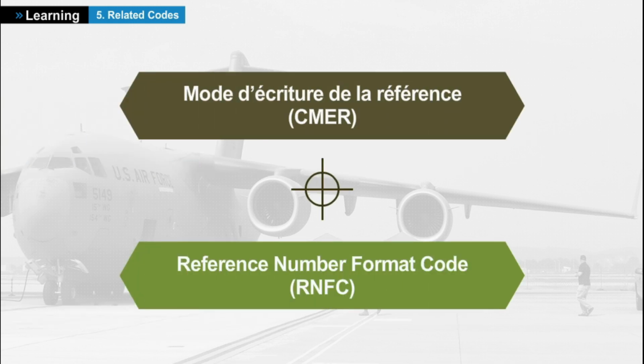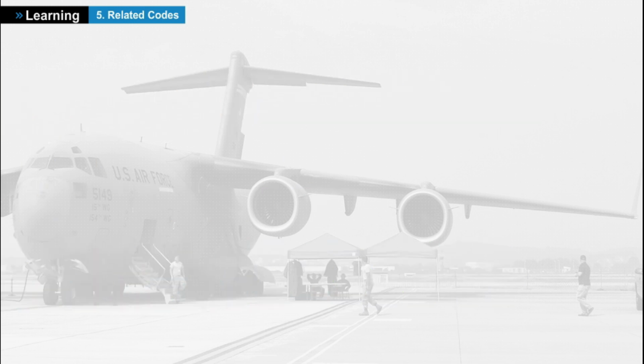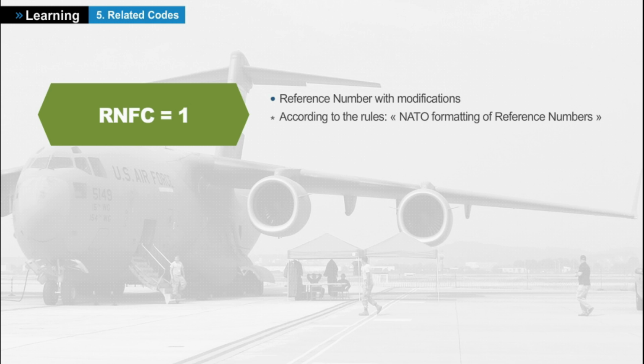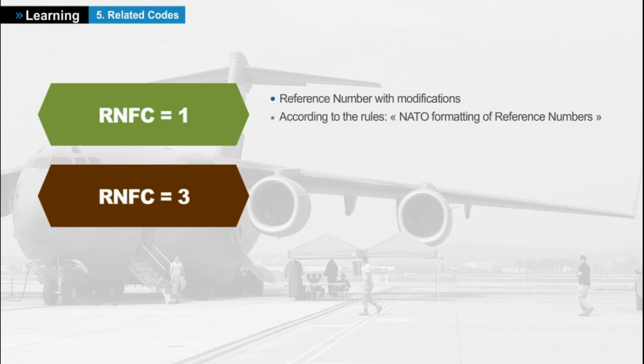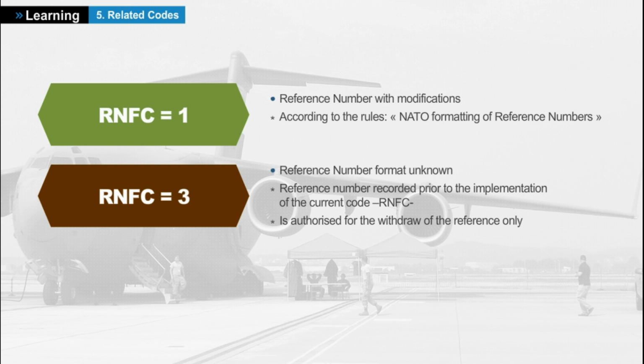An RNFC indicates whether a change has been brought to the reference number provided by a company. The RNFC equals 1 is used to indicate that the reference number is not built in accordance with the configuration on the original document. It has been modified according to the rules, NATO formatting of reference numbers. The RNFC equals 3 indicates that the reference number format has been recorded prior to the implementation of the current code, RNFC, wherein ACODP-1 rules, NATO formatting of reference numbers.